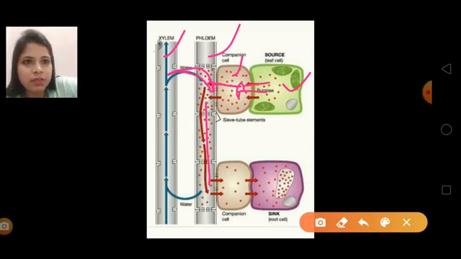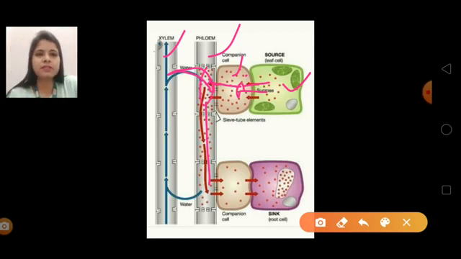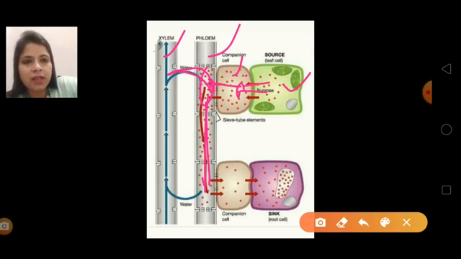By this pressure, the sap, which is water, minerals, nutrients and food, everything in a combined form, moves from higher concentration to lower concentration. The root is a non-photosynthetic part, so here there is very little concentration, even no concentration, of food. So this moves from the higher concentration to the lower concentration.